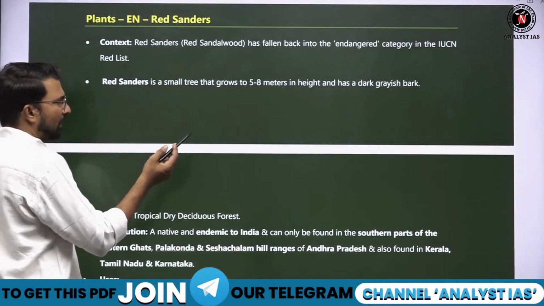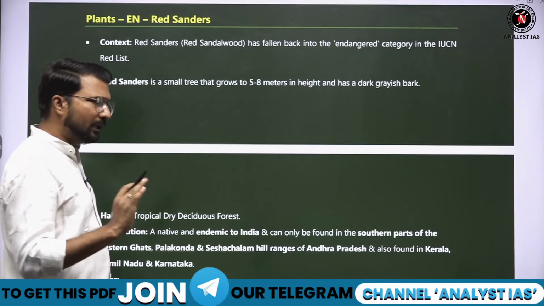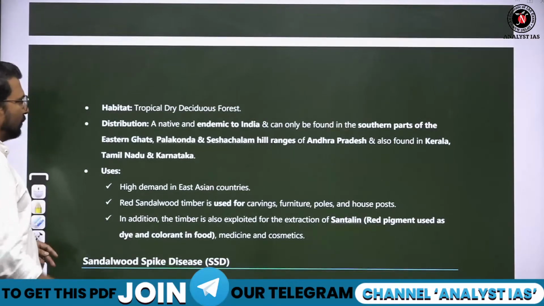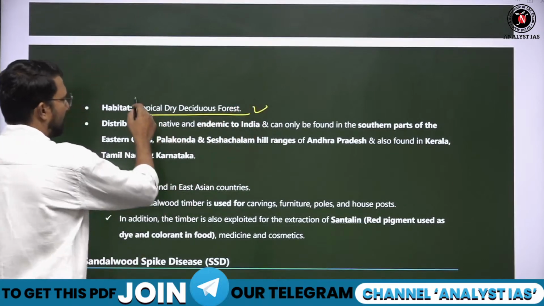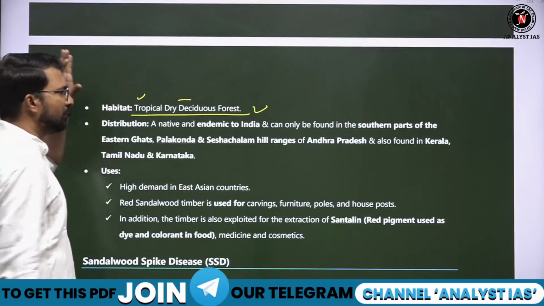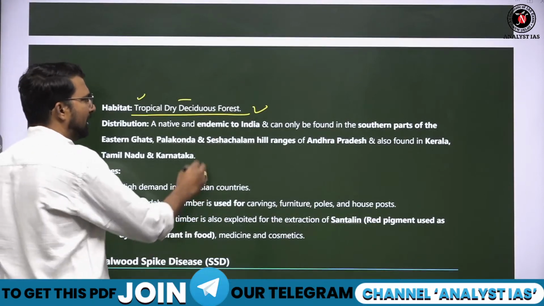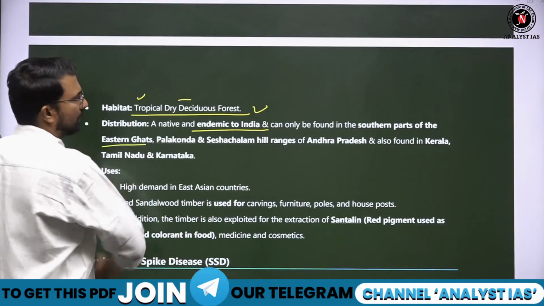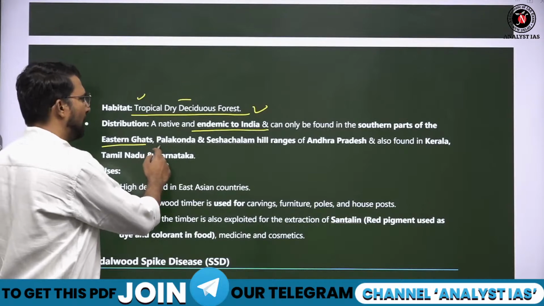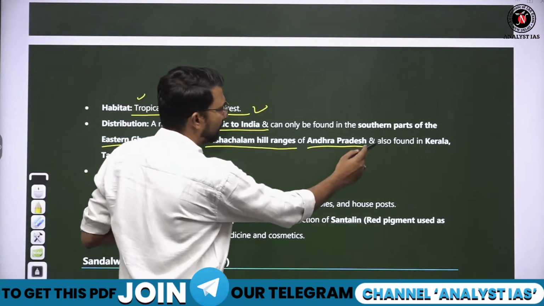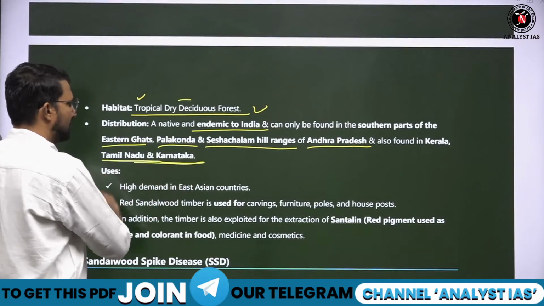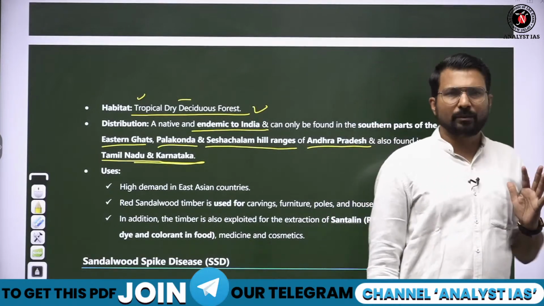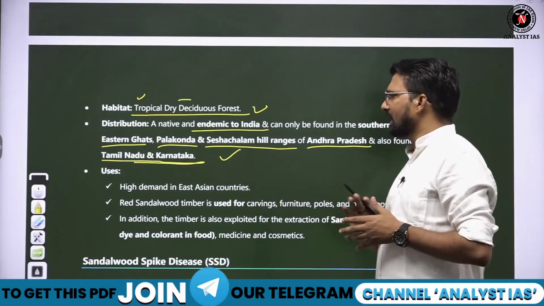Red sandalwood is a small tree, not a very big tree like shown in the movie. Habitat: tropical dry deciduous forest. This is a deciduous plant, and it is native and endemic to India, basically found in the Eastern Ghat region, the southern part of Eastern Ghats, Palkonda hills, Seshachalam hills, in Andhra Pradesh, Kerala, Tamil Nadu and Karnataka. These are the 4 states where it is largely found. In Andhra Pradesh, they are found in the largest amount.